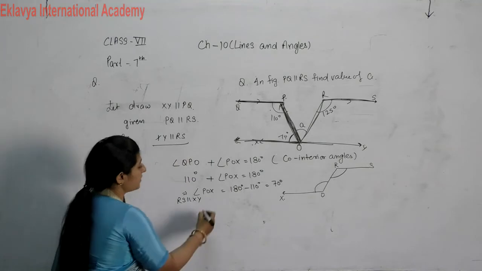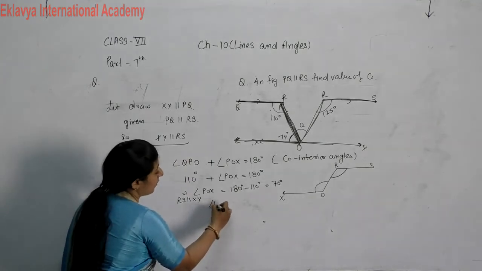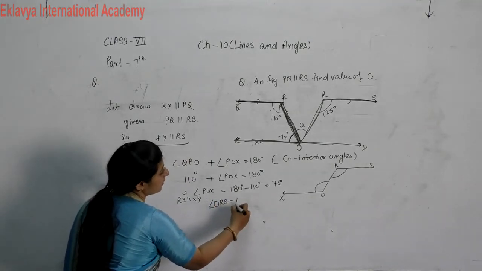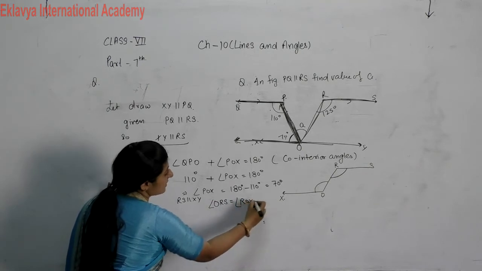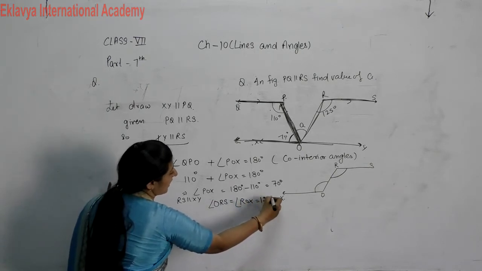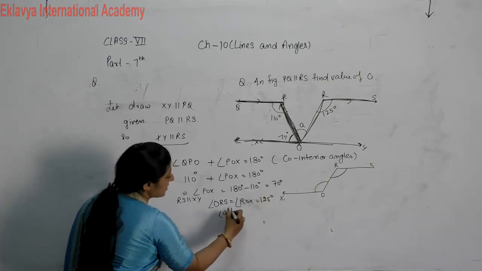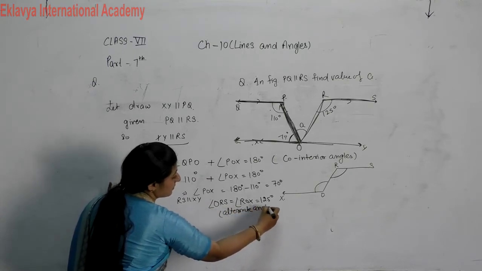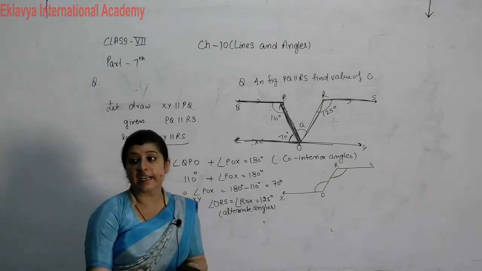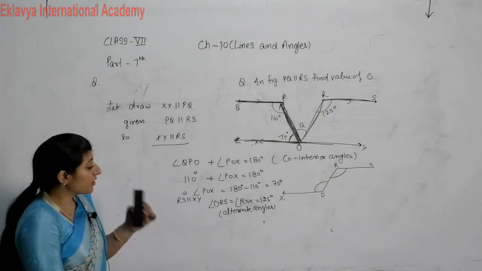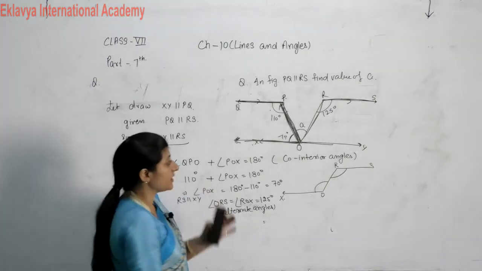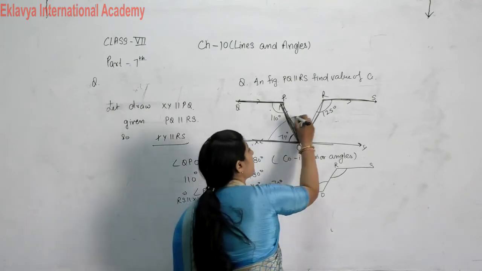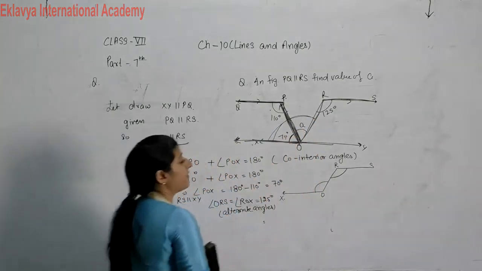So we can write that angle ORS is equal to ROX is equal to 125 degrees. Reason: alternate angles.